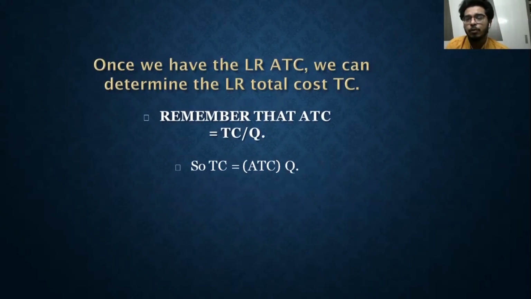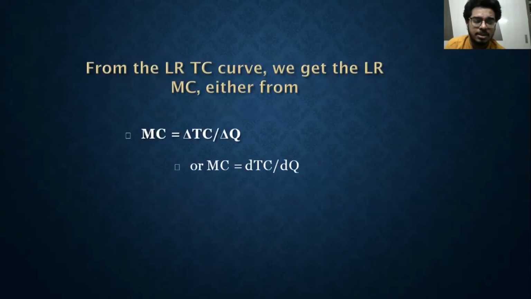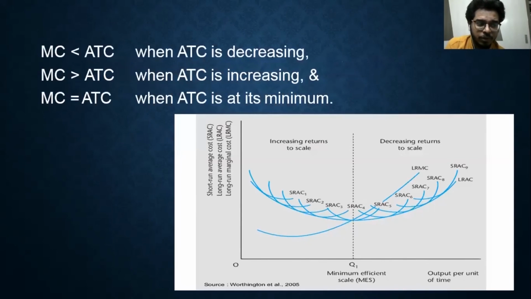Right. So the formulae are literally similar. Total cost divided by Q gives you average total cost, and the marginal cost is the change in total cost in the long run with the change in one unit of extra output. So it is similar to the short run cost curve. And you can see over here, when my marginal cost is less than average total cost, I am in increasing returns to scale.